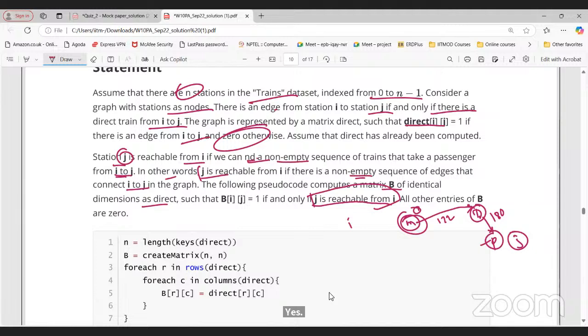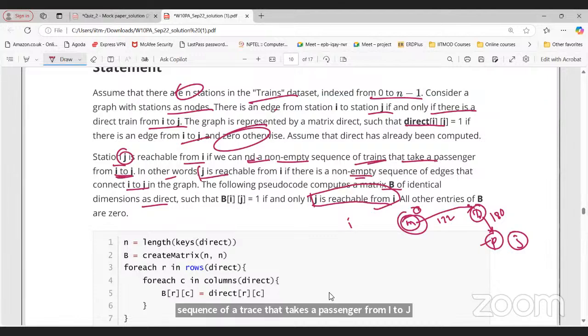So station J is reachable from I if we can take a non-empty sequence of trains that takes a passenger from I to J. Here I can go from Mumbai to Delhi and Delhi to Pune. It means Pune is reachable from Mumbai. I can reach Pune from Mumbai via Delhi. I want to go to Pune from Mumbai, but I am going via Delhi. That is what the B matrix is.